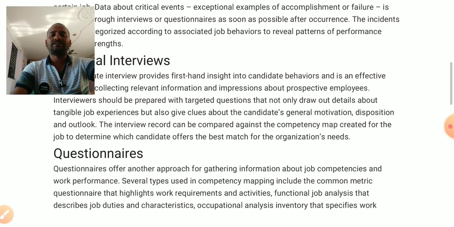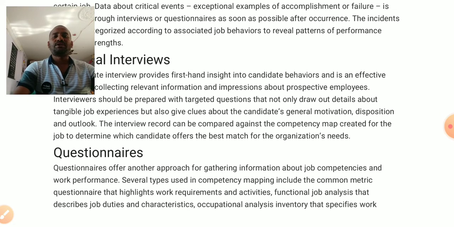And next, this is also a very important method: questionnaires. The questionnaire method is also useful for the competency mapping system. In that mapping, we collect some information from the organization's point of view. We have to prepare the questionnaire before implementing this step.